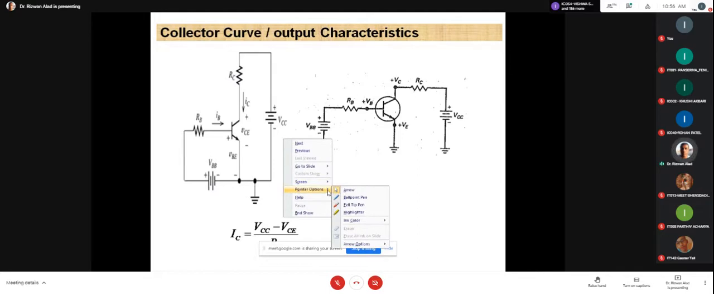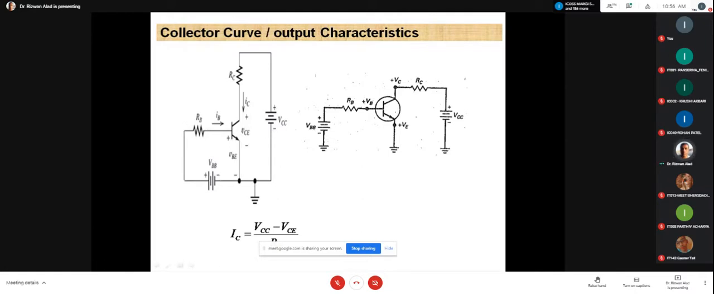Most of the students are making mistakes, so please remember it is another way of representing the circuit. You can observe here, it is the transistor, RB, and it is the positive terminal of the VBB, and it is the negative terminal of the VBB. Okay, and this one is the ground.